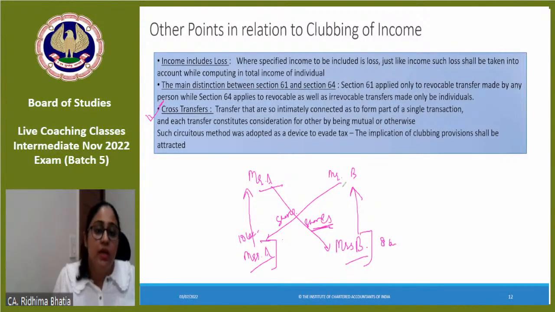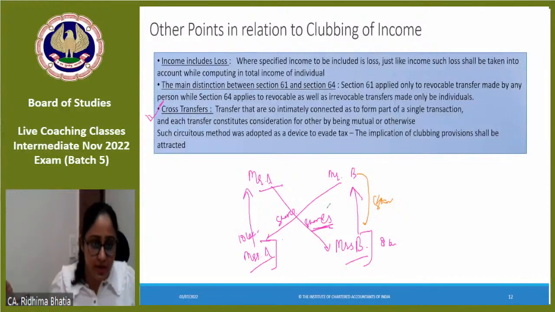Okay, instead of transferring the shares directly to Mrs. B, they transferred it to Mrs. A to show that nothing is wrong. But actually something was wrong. Actually my intention was to show it in such a way that it will not attract clubbing provisions, but it was done with an intention of avoiding clubbing provisions.